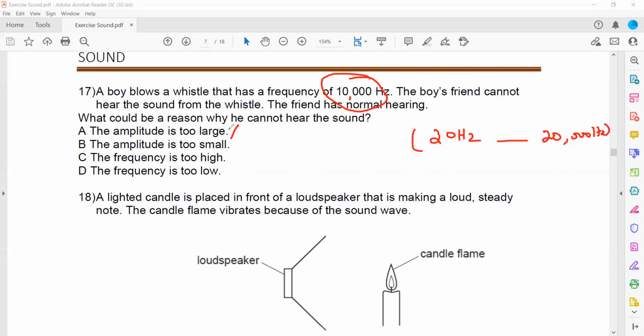If the amplitude were too large, then he should hear it. The frequency is not too high or too low, because it is in the audible range. So why is the person not able to hear? Because the amplitude might be too small. As sound travels from one place to another, its amplitude decreases, and eventually a person standing at this position will not be able to detect any sound. So when the amplitude of the sound is too small, or the frequency is above or below the audible range, we are not able to hear that sound.